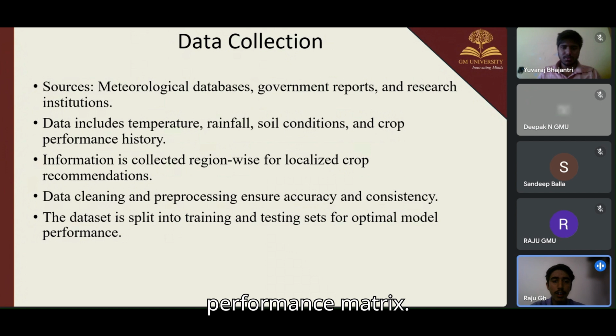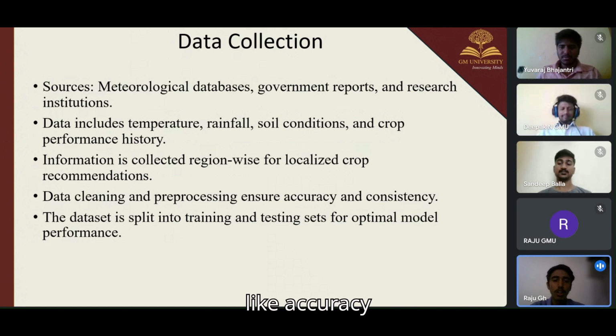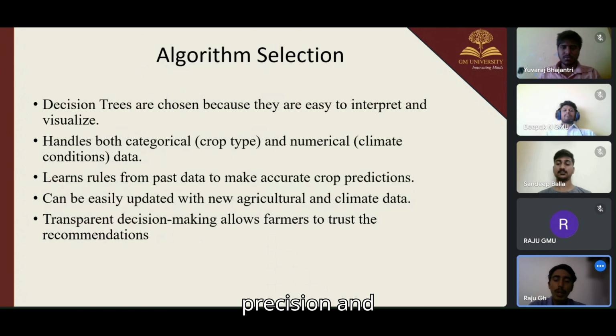We are using data sources like weather stations or IoT sensors for real-time climate monitoring. Agriculture research reports give past trends and expert studies. Satellites and remote sensing data give large-scale monitoring of soil and climate. Further data sources are farmer surveys and government databases for ground level insights. And next, moving on to the next slide, we go to the algorithm selection.